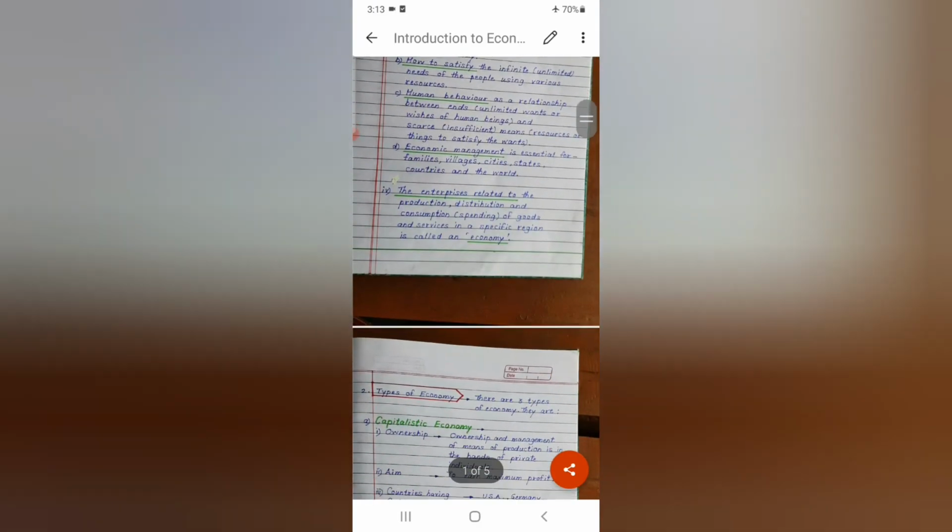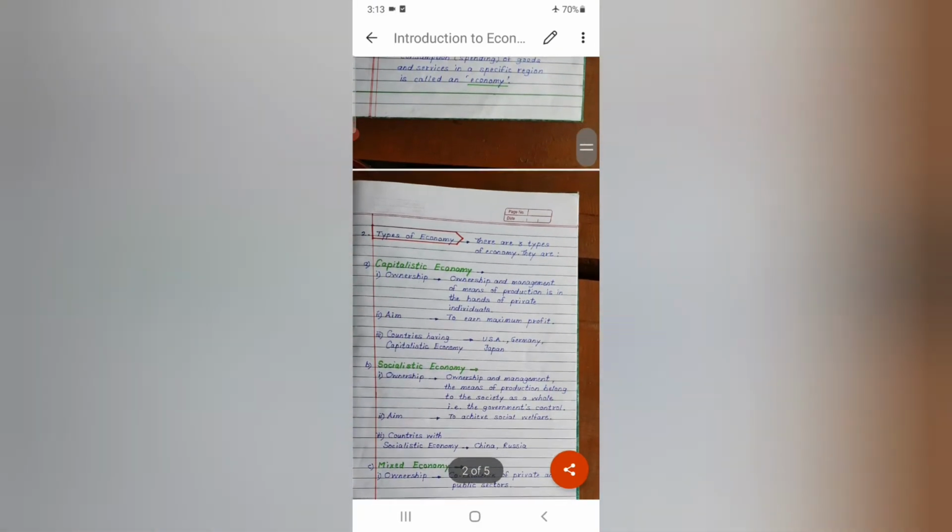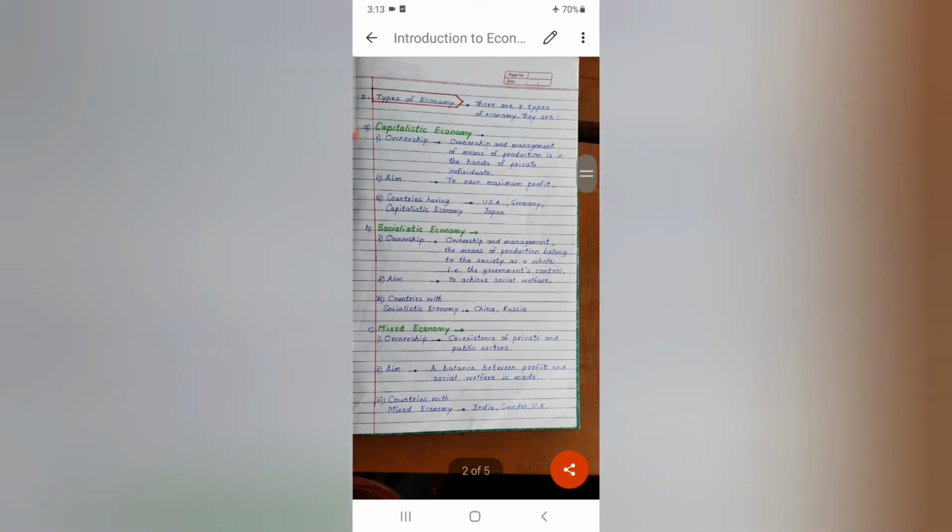The enterprises related to the production, distribution and consumption of goods and services in a specific region is called an economy. These important points you must learn for this year's study of geography. It is very, very important to remember this.